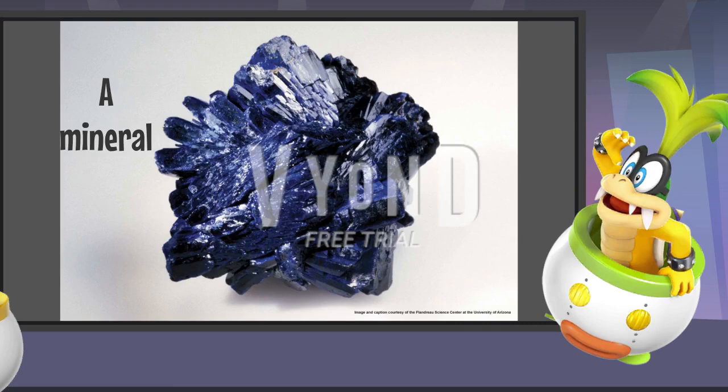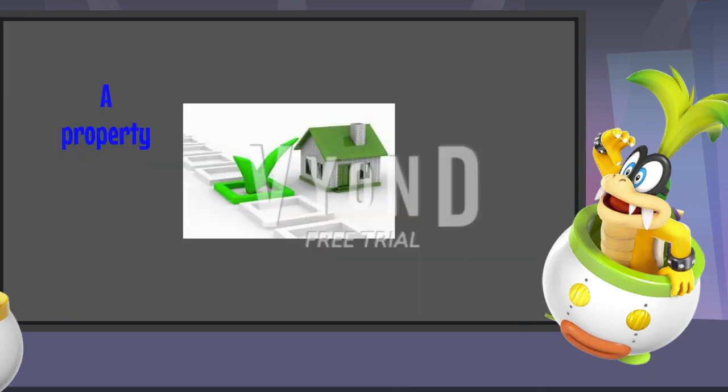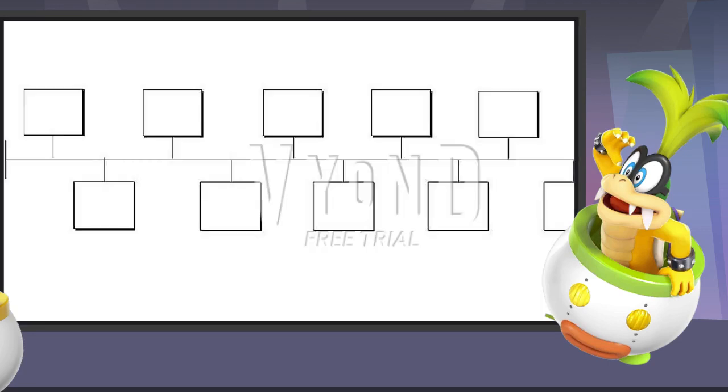Naming after a mineral or a substance that's similar. Naming after a place or a geographical region. Naming after a property of the element. Naming after a scientist. Some elements can be old and some elements can be new. Here are all of the elements that were discovered, how they are named, and why.